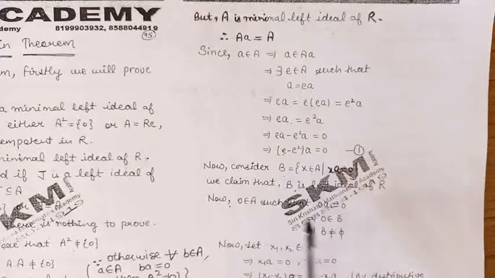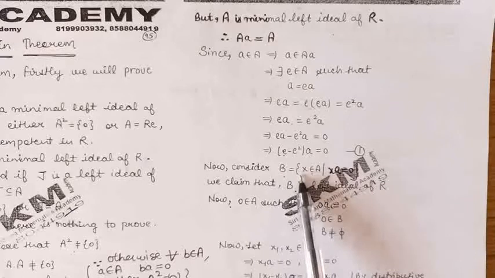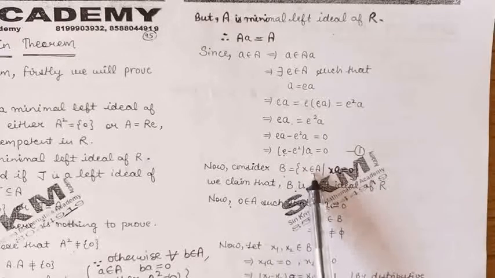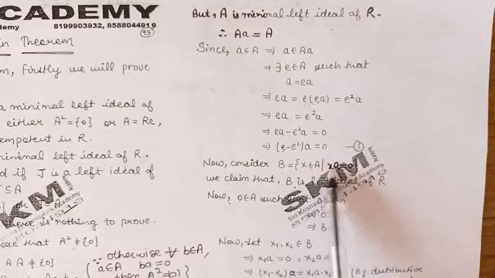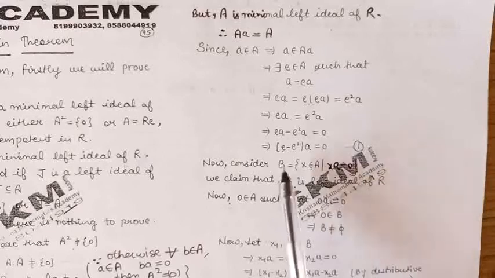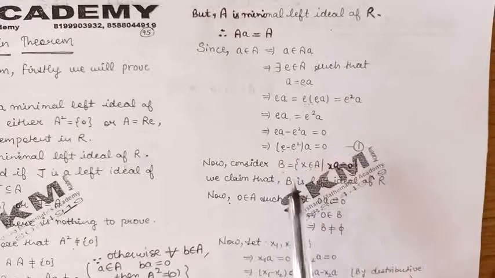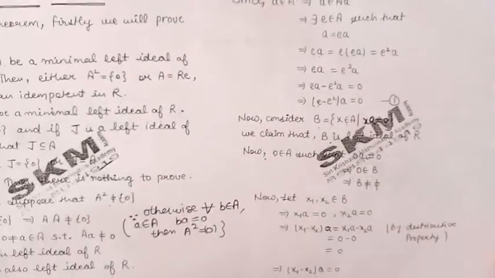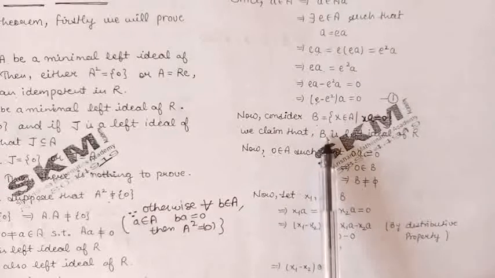Now, let us consider B, which is the collection of all those elements x of A for which x into a is 0. Now we claim that this B is a left ideal of the ring R. So first of all, let us check that B is non-empty.